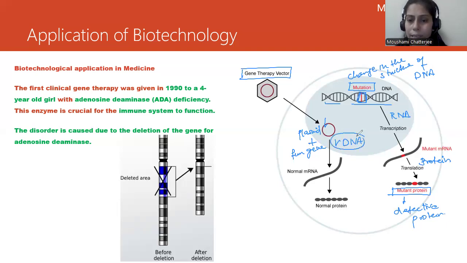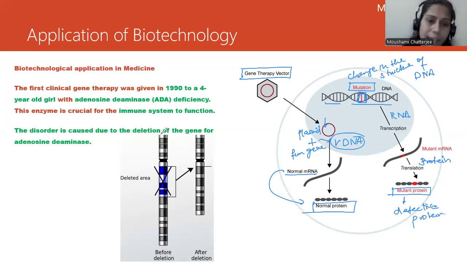Now from this recombinant DNA, it is going to form RNA by the process of transcription. It is a normal mRNA because we have used a functional gene over here by the process of recombinant DNA. So it's a normal messenger RNA. This normal messenger RNA definitely is going to produce a normal protein. So this is how our gene therapy is going to work.